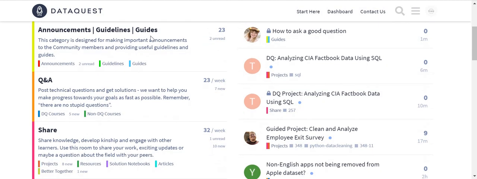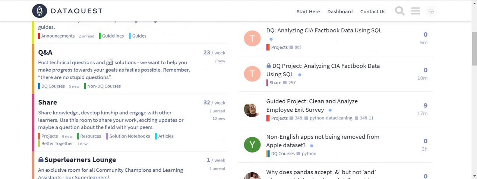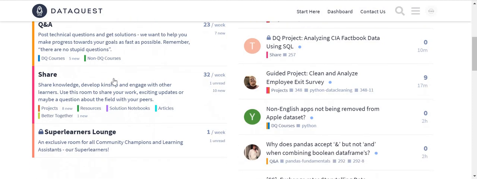So there's the announcement, guidelines, and guides. This is usually used, I think, by the organizers of DataQuest. I've never really had any reason to use the announcement channel. There's the Q&A channel. Basically, I think people use that when they're learning, so they can ask questions regarding what they're learning. And then there's the share. This is where you share your projects, and I will show you how it's done, but just for you to know what these categories mean.